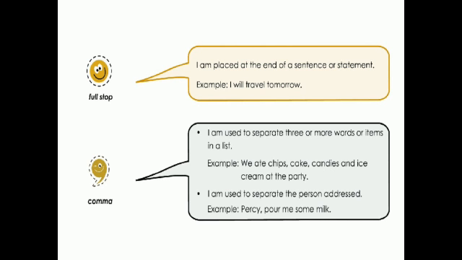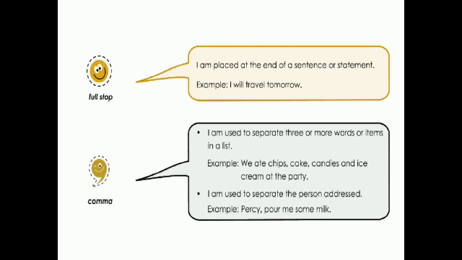The next is comma. I am used to separate three or more words or items in a list. I am used to separate the person addressed. So commas are used in two different places. Either it is used to separate the words or it is used to separate the person who is being addressed. Okay. So for example, we ate chips, cake, candies and ice creams at the party. So this is the example for the first place where we are separating the words. When three or more words are coming next to each other, we are using commas here to separate those words.